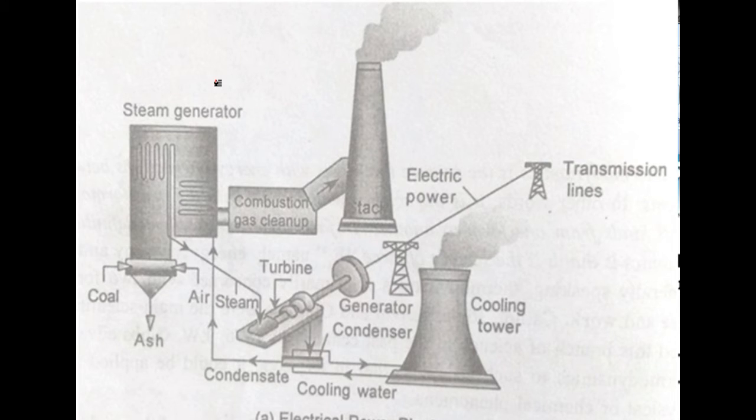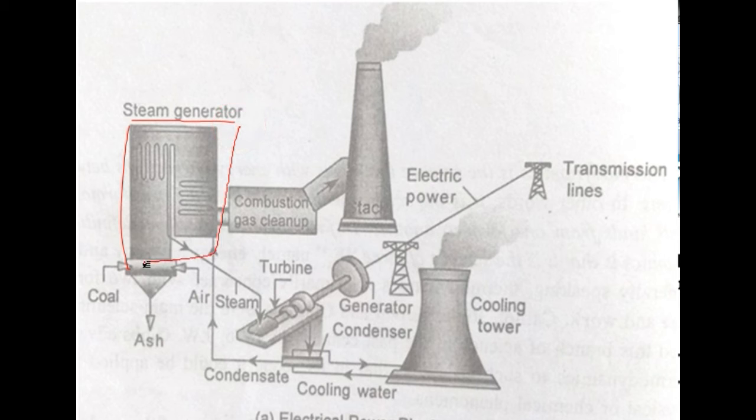Now, thermodynamics is the study of transformation of energy from one form to another. You can see here the mechanism of an electric power plant, how electricity is produced. There is a steam generator, or the boiler.